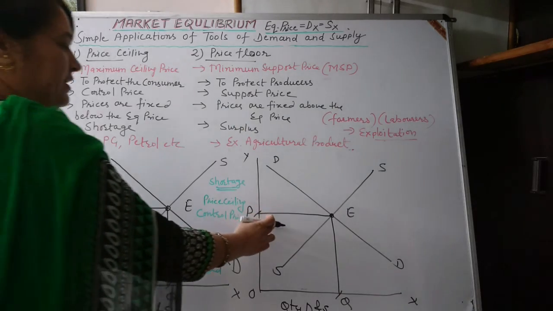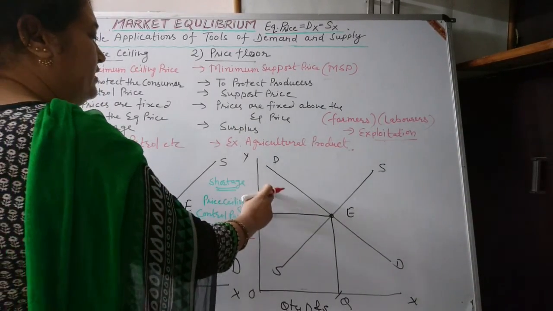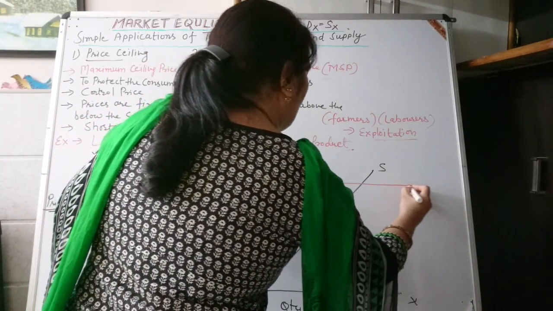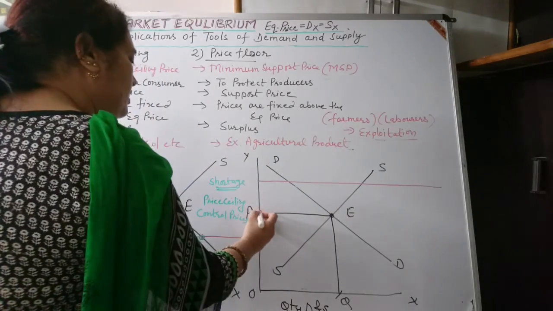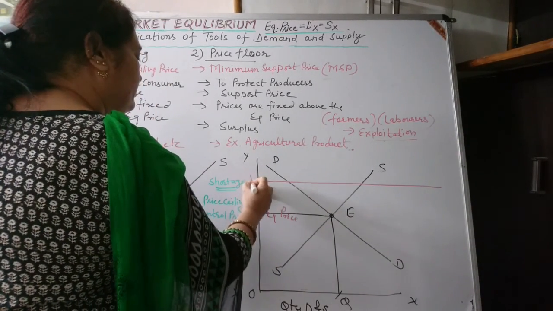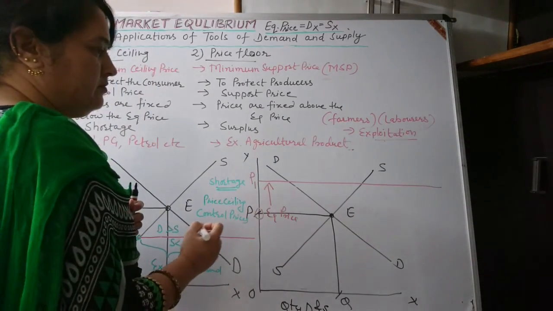In our next diagram, we will first clear which type of disequilibrium will be in the economy. Disequilibrium will be there when prices are above the equilibrium price.